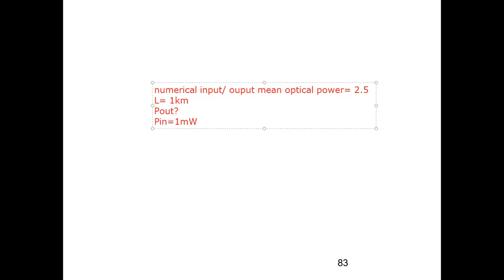In bracket, write down assuming no junctions or connectors.